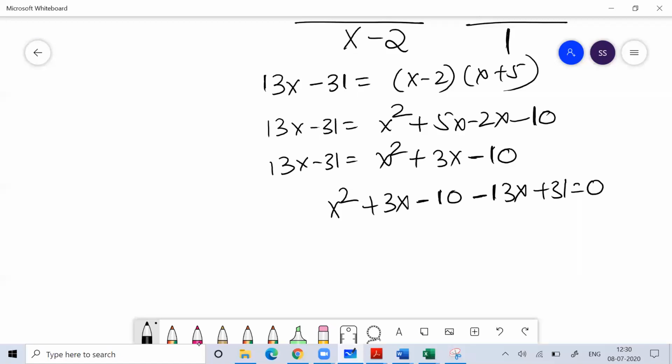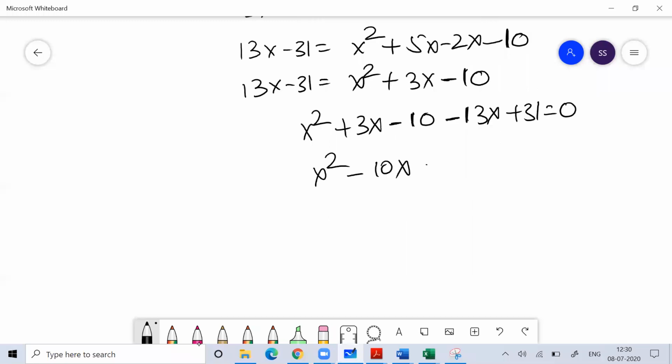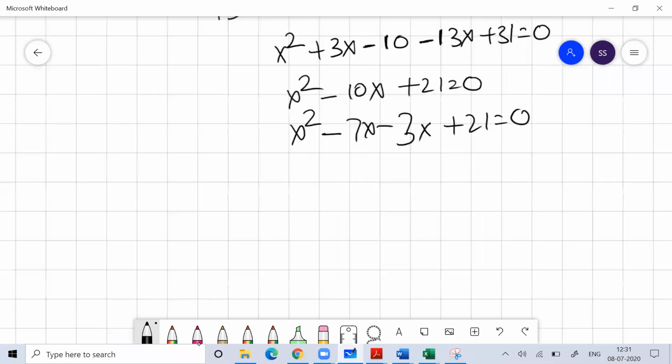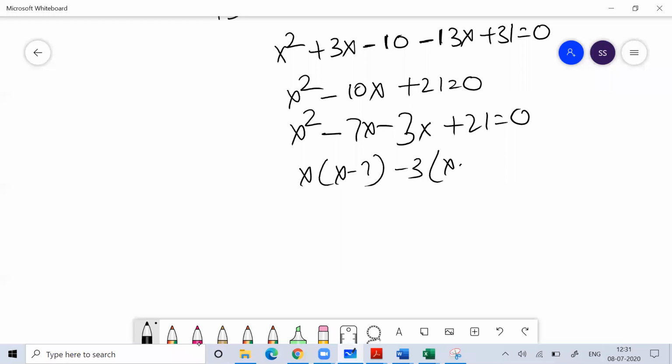So I can write x square minus 10x plus 21 is equal to 0. Quadratic equation: I got x square minus 7x minus 3x plus 21 equal to 0. I'll solve the quadratic equation. x(x minus 7) minus 3(x minus 7) is equal to 0. (x minus 3) into (x minus 7) equal to 0. The value of x is 7 or 3.